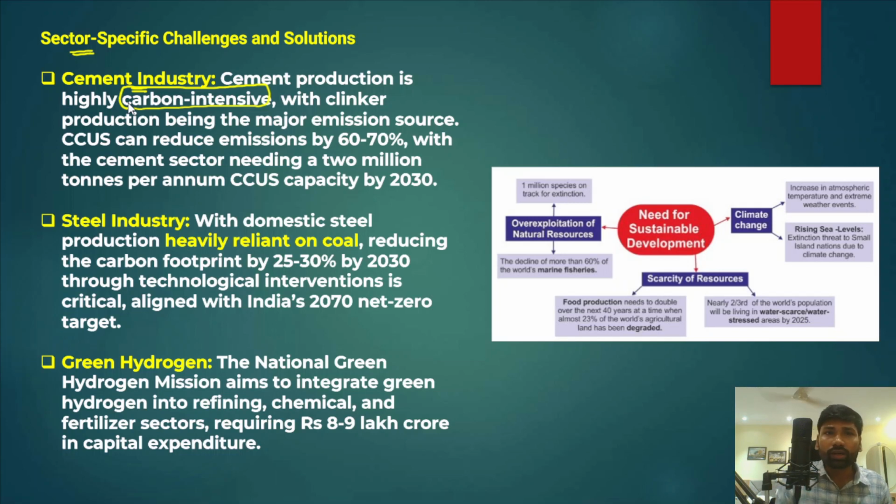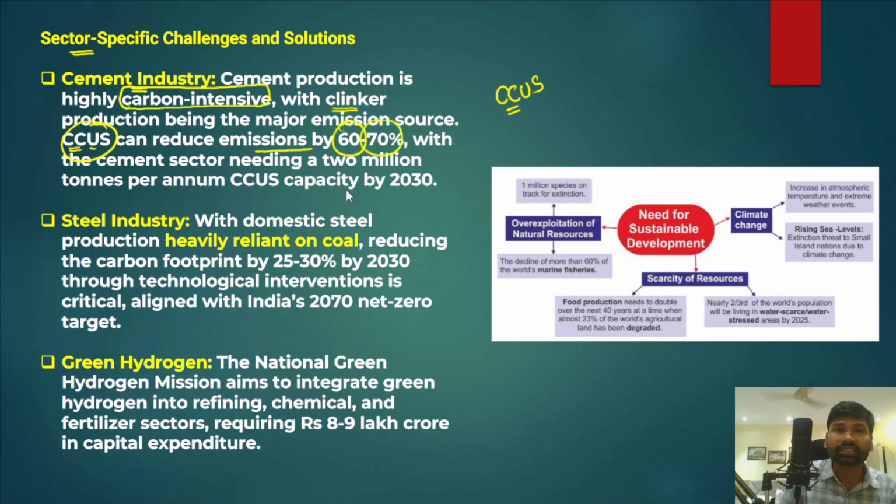Within the cement industry, clinker production is a major contributor of carbon emissions. In this context, carbon capture, utilization and storage, dubbed as CCUS, can actually reduce the emissions by 60 to 70%.